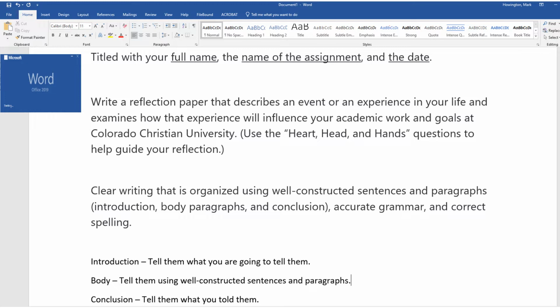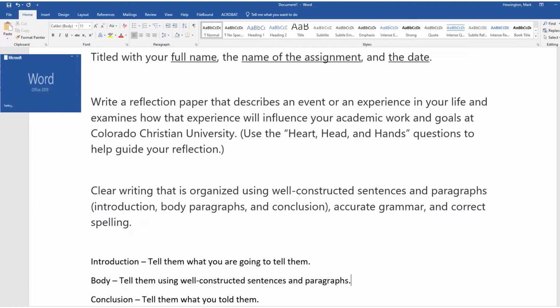So, for example, if I were to do an introduction, body, and conclusion about this assignment, I would say something like, in an introduction, I'm going to tell you all about your Session 1 writing assessment, the requirements of the assignment, and how to type it up in Microsoft Word and post it to your class. Then in the body, I would do exactly what I have been doing. I would give you the details about what I'm telling you.